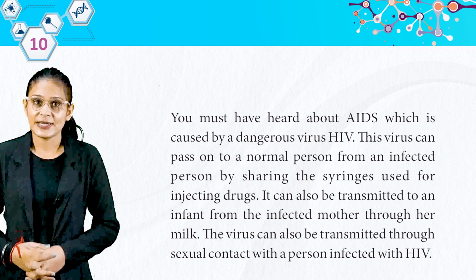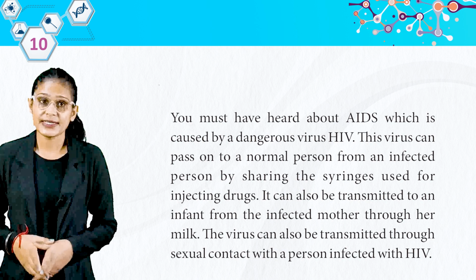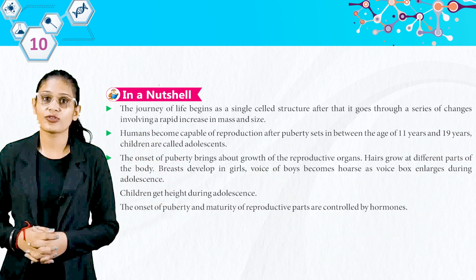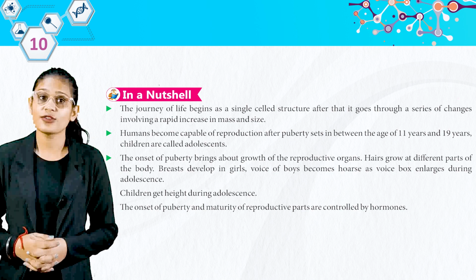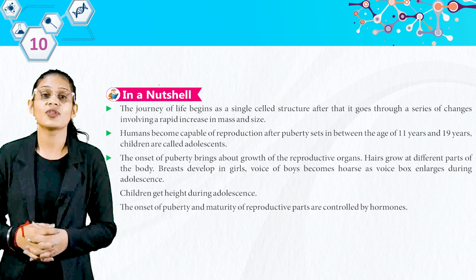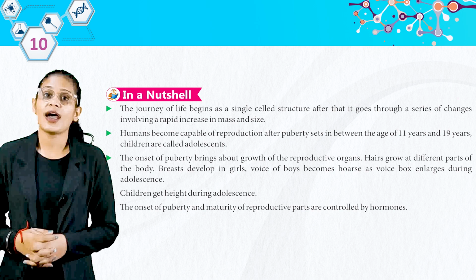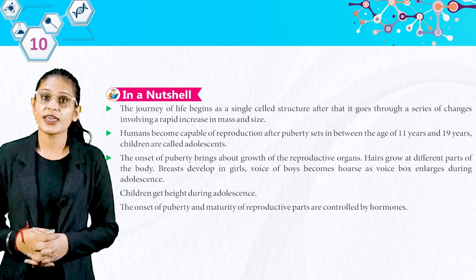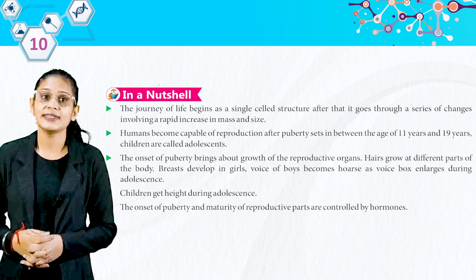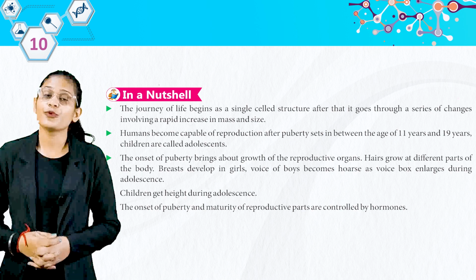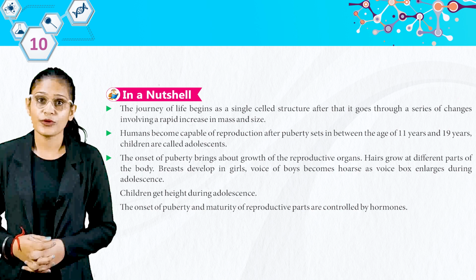What we learned in this chapter, now we are going to discuss in a nutshell. The journey of life begins as a single celled structure. After that, it goes through a series of changes involving a rapid increase in mass and size. Humans become capable of reproduction after puberty sets in between the age of 11 years and 19 years. Children are called adolescents. The onset of puberty brings about growth of the reproductive organs.